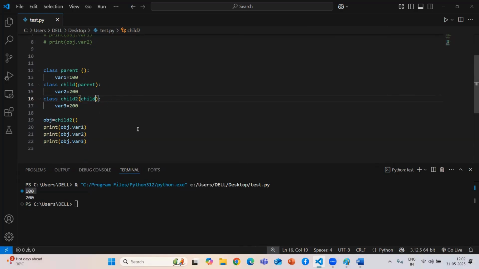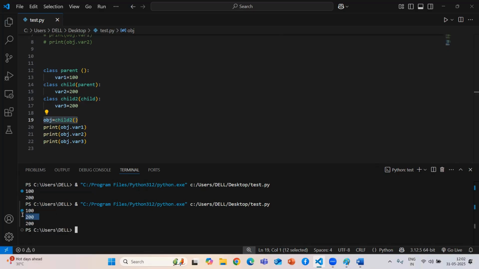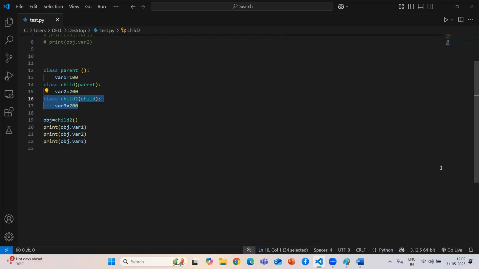Now if I execute, for the last child you need to create the object. If you just see, it gives me 3 outputs, because child 2 has achieved all the functionality of the parent class and also the child 1 class. This type of inheritance we can call multi-level inheritance.